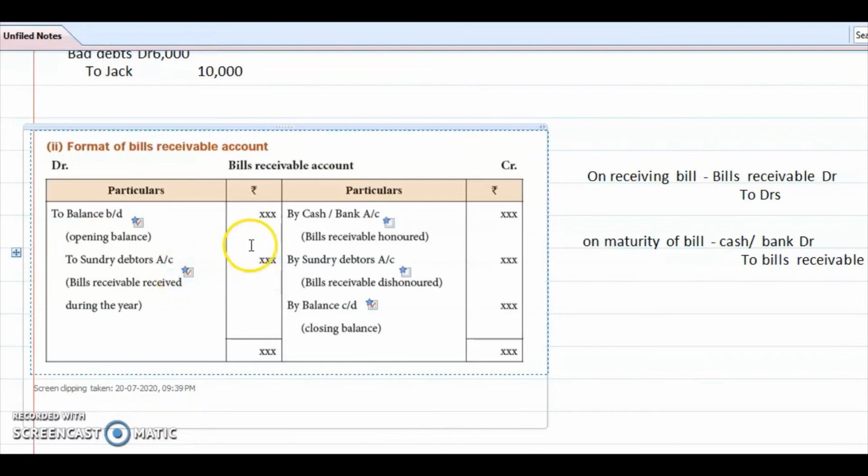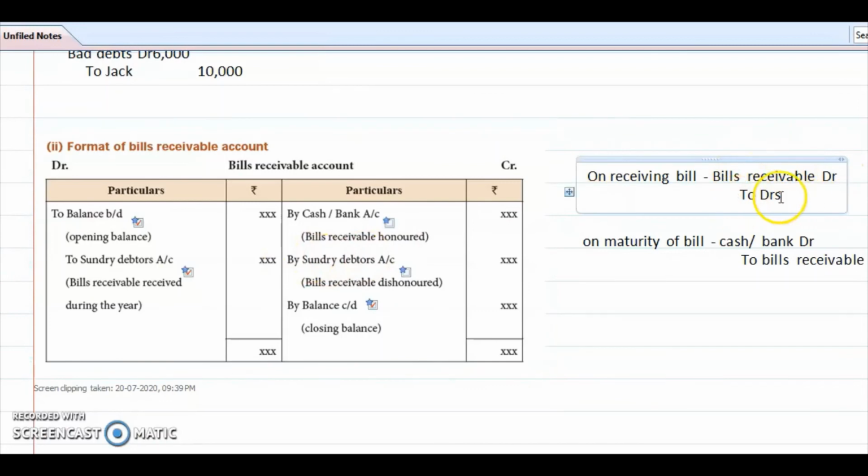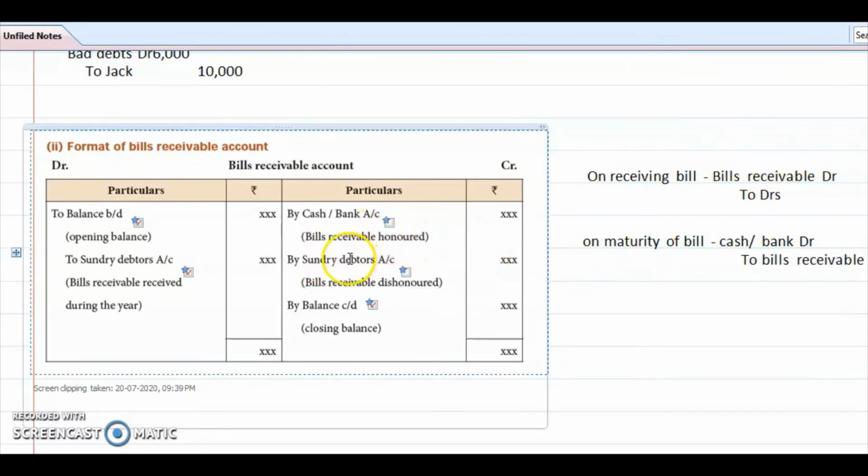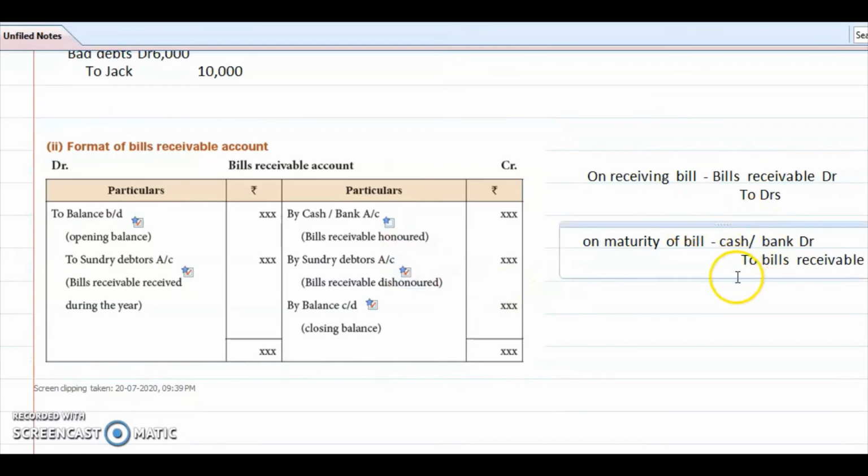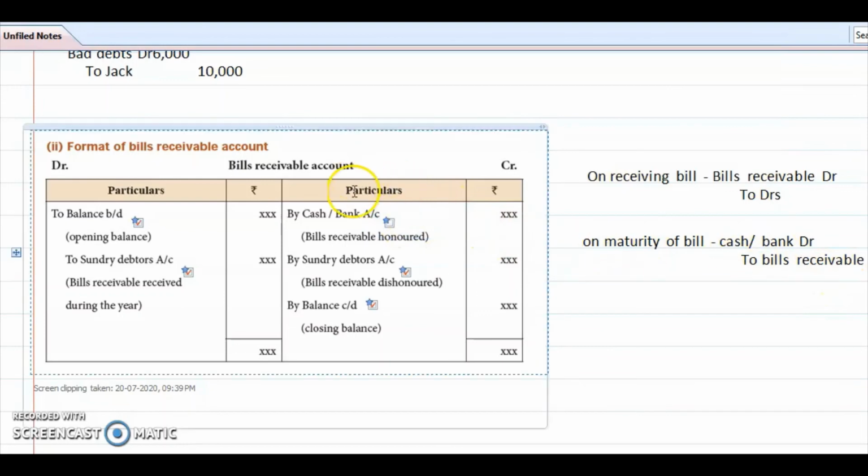If bills receivable is dishonored, it means the opposite side. So by debtors account debtor to bills receivable we will write. So sundry debtors will appear on the credit side of the bills receivable account. On maturity of the bill, what will we make? In the form of cash or bank we will receive the payment. So cash account debtor or bank account debtor to bills receivable, on maturity of the bill. So by cash account or bank account will appear on the credit side.